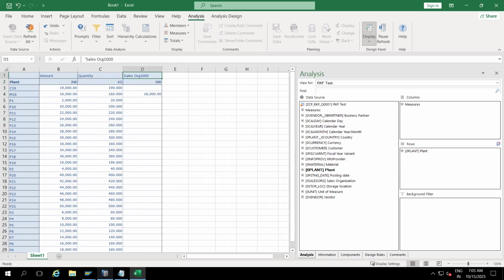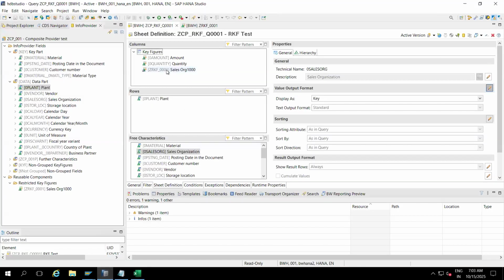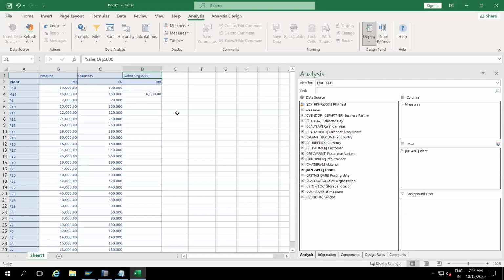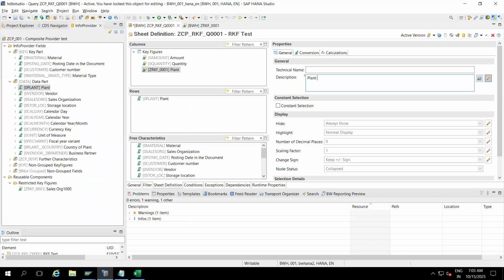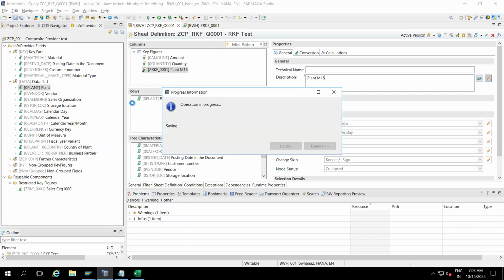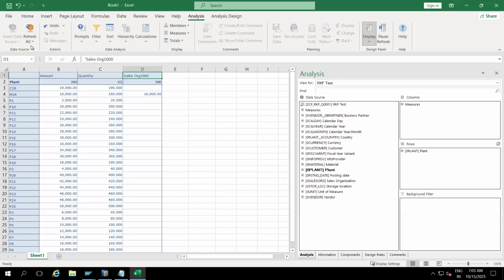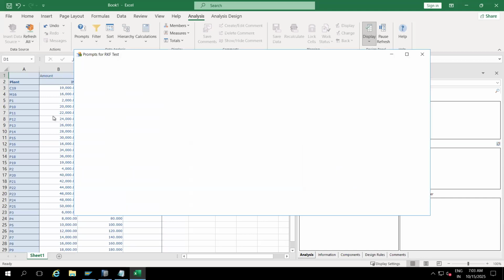If you want to change the description, you can go and change it. Sales org, plant. What is the plant? M16, for understanding. I'll save. So you can make the changes here. Just reset the data source and you will get it.